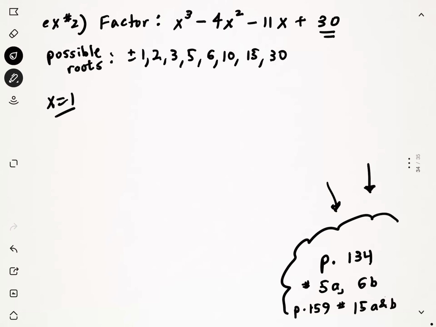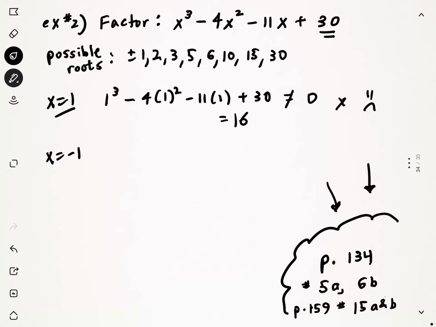If we try x equals 1, we plug in 1, this is not going to work. Maybe you don't have to write this out. Maybe you can look at this and just sub in 1. 1 is an easy number to square and cube, and perhaps you can get this without writing anything down. But most of you are going to see right here that this is going to give you a number that is not equal to 0. You don't even have to calculate what the remainder is. If you know it's not equal to 0, that's all that matters. It's actually equal to 16, but this will give us no.